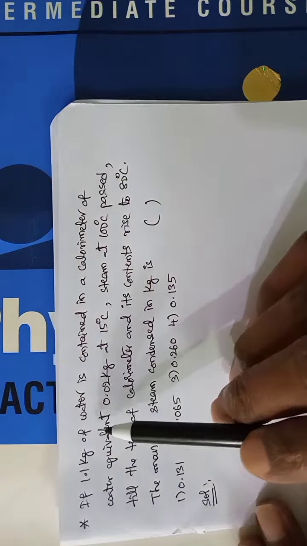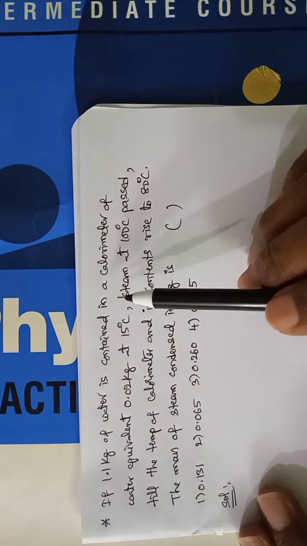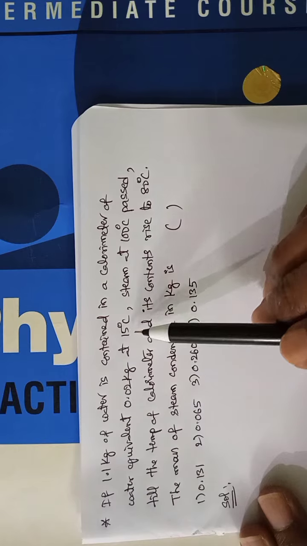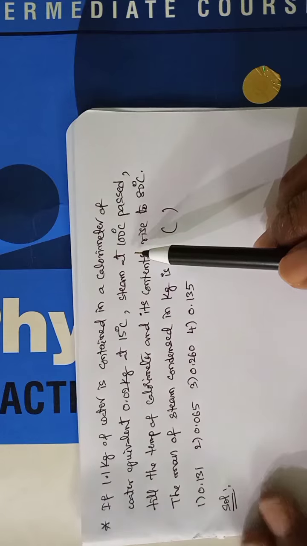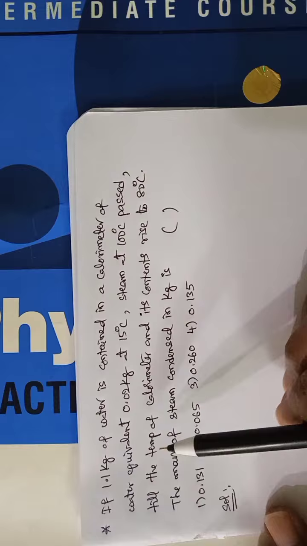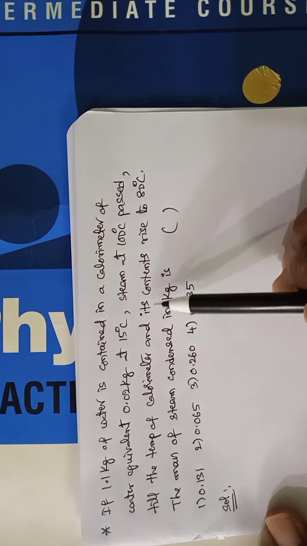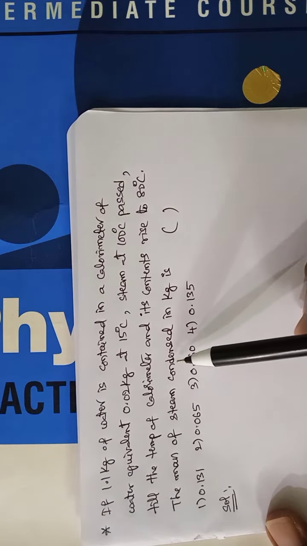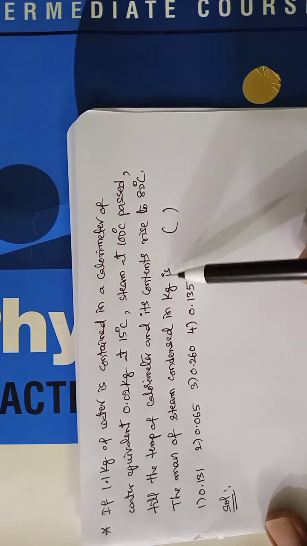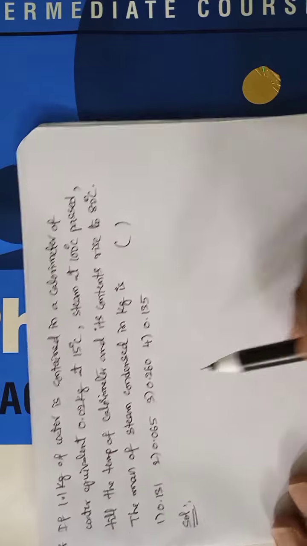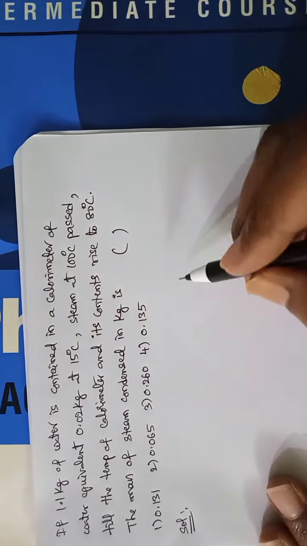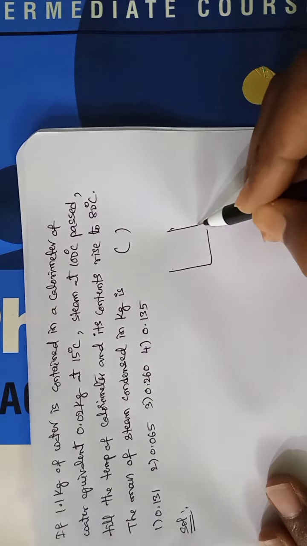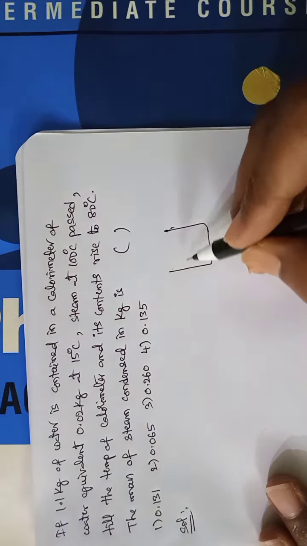If 1.1 kg of water is contained in a calorimeter of water equivalent 0.02 kg at 15 degrees centigrade, steam at 100 degrees centigrade passed till the temperature of calorimeter and its contents rise to 80 degrees centigrade. The mass of steam condensed in kg is. So it means what? See, calorimeter is there. Calorimeter is a copper vessel.